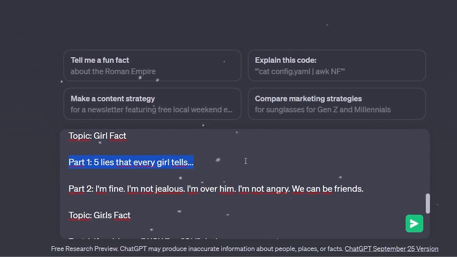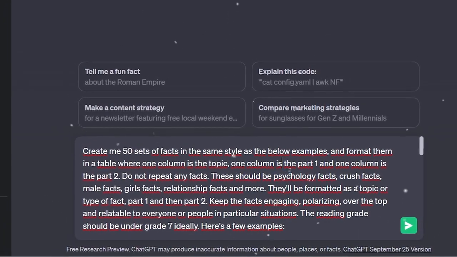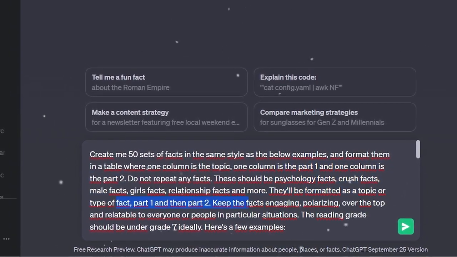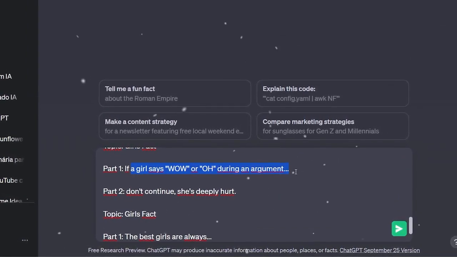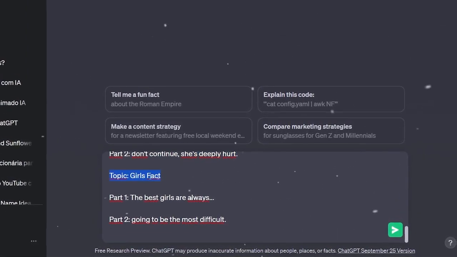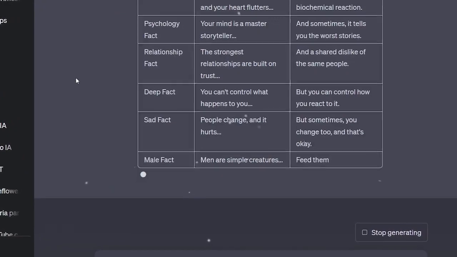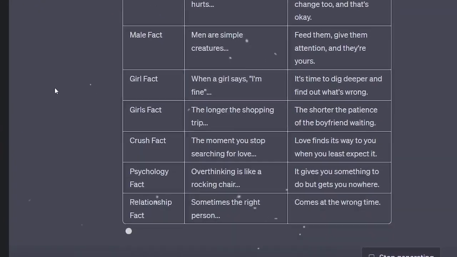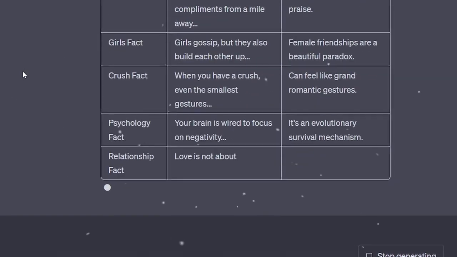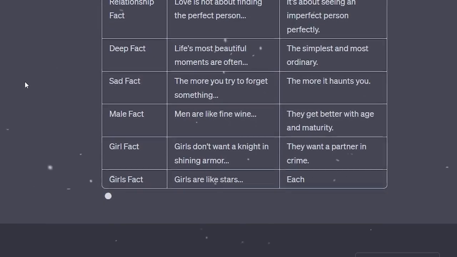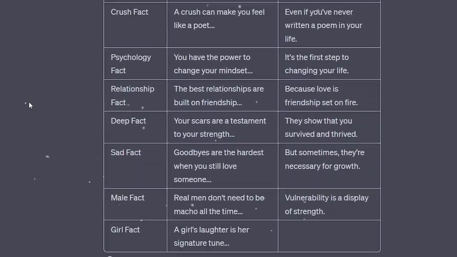Furthermore, I've requested the AI to vary the facts by incorporating different categories such as psychology, crushes, relationships, and distinctions between boys and girls. This approach will yield a diverse range of content. It's important to note that the AI is specifically focused on generating content that is highly relatable. The aim is to create content that is highly shareable and engages the audience effectively. The result will closely align with the kind of content you commonly encounter on YouTube, content that typically garners significant interaction and engagement. We've carefully refined this prompt through multiple iterations, and the provided examples serve as a reference to convey the desired content style and variations to the AI.